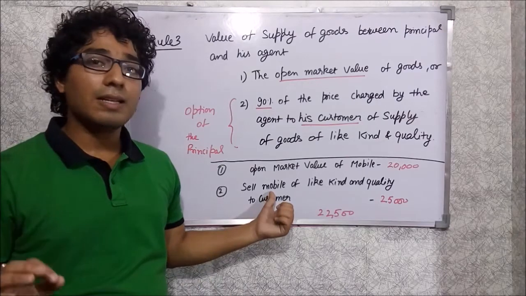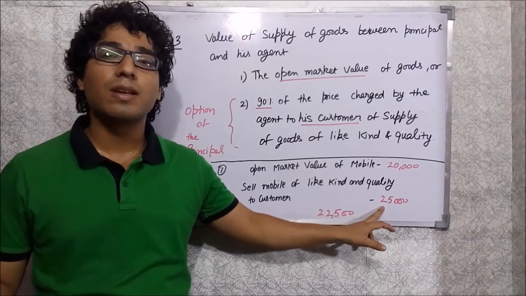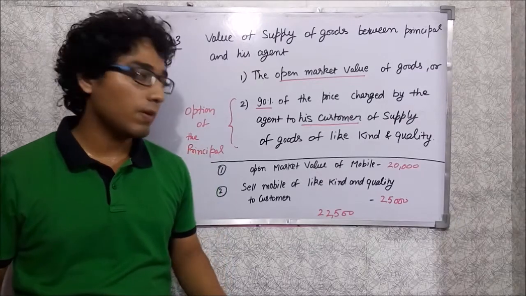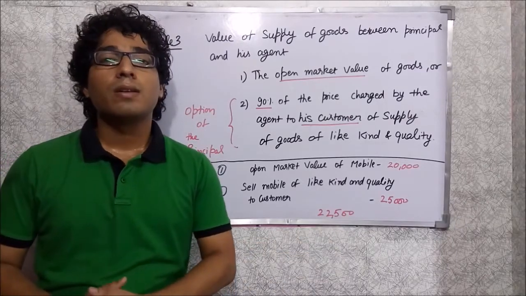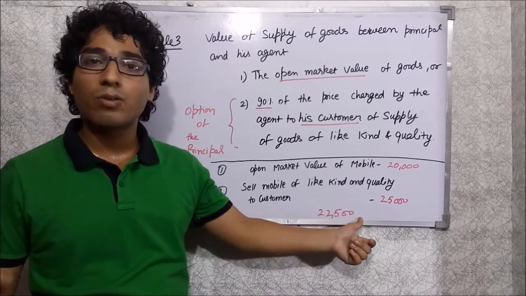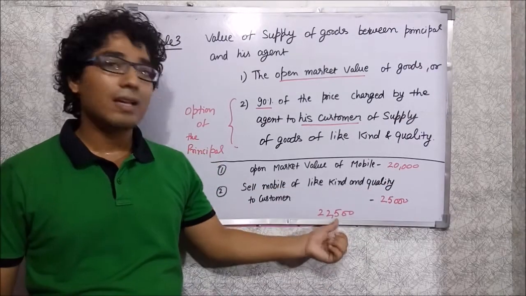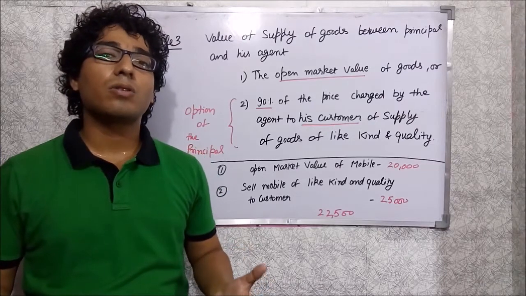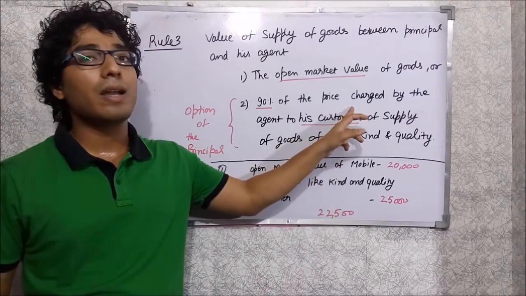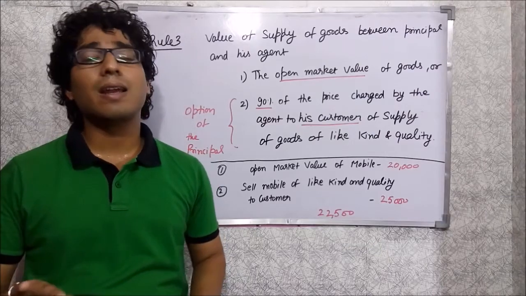Suppose the agent sells the mobile of like kind and quality to his customer for 25,000 rupees. Then in clause B we have to take 90% of the 25,000 rupees, which will be 22,500. So the supplier or the principal has the option to take the 22,500 rupees, or he has the option to take the 20,000 rupees. So the supplier has the option to take 90% of the price charged by the agent to his customer for goods of similar kind and quality.